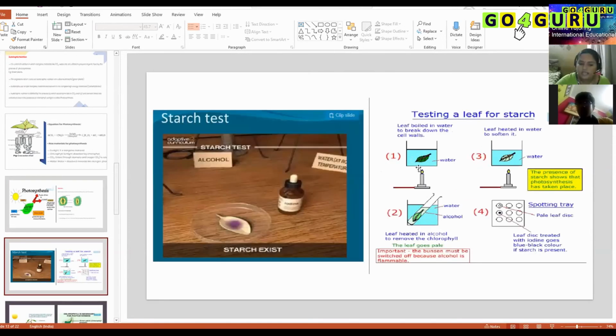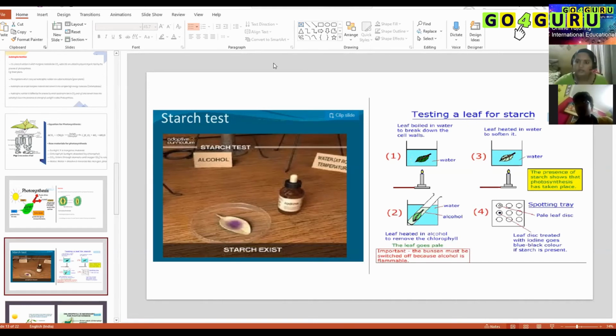So this is the starch test. You studied this in lower class. What is the starch test? If you take any food sample, say potato, and put an iodine drop onto it, when starch is present inside the potato, it turns blue. What color? Blue black color, bluish black color. The blue black color indicates that the food sample contains carbohydrates.